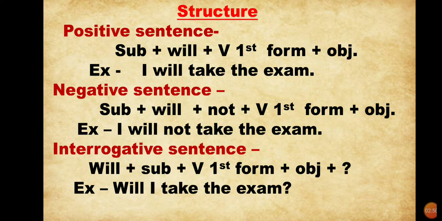And to make simple future tense in interrogative sentence, we use structure will plus subject plus verb first form plus object, then at last question mark. Example, will I take the exam? One more thing you should keep in your mind, it doesn't matter whether our subject is singular or plural. With both we will use after subject will only.